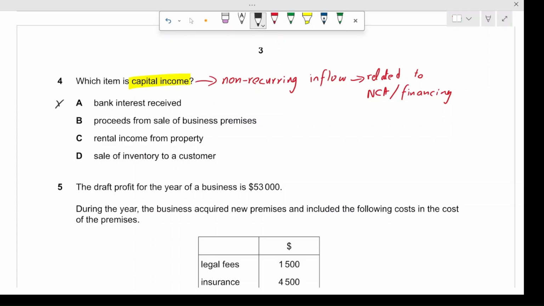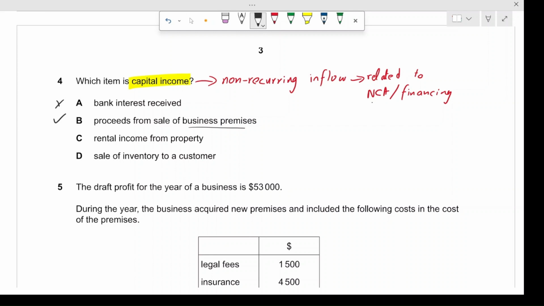The second one is proceeds from sale of business premises. So how often do you sell business premises? You don't. Business premises are kept safe. They are being used, and this is also from non-current assets, as I discussed here on the right hand side. So this one is correct, but let's discuss the other ones too.